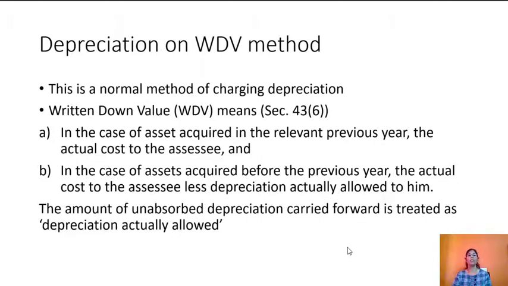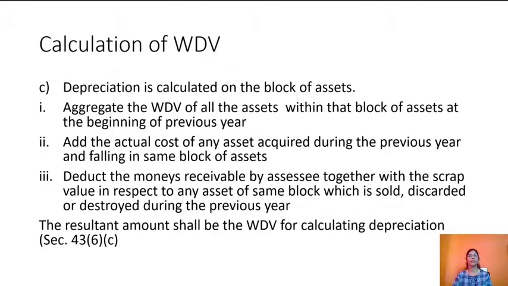Let us see what is depreciation on the written down value method. WDV means written down value method, and this is the normal method of charging depreciation. In this case, for an asset acquired in the relevant previous year, it is the actual cost to the SSE. And in the case of assets acquired before the previous year, it is the actual cost to the SSE minus depreciation actually allowed to him. The amount of unabsorbed depreciation is carried forward, which is treated as depreciation actually allowed. The calculation of written down value is done accordingly.